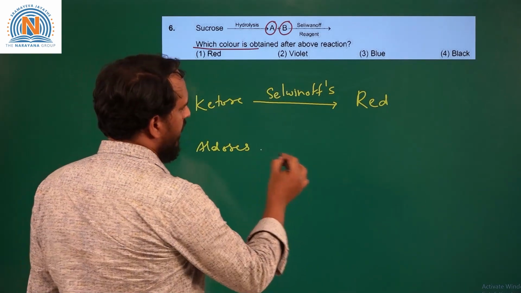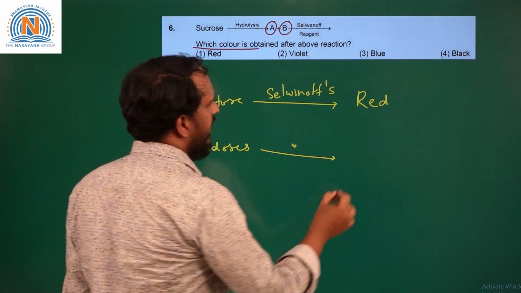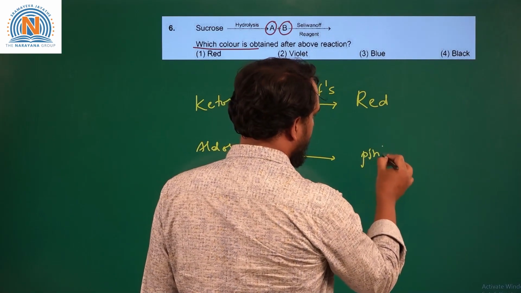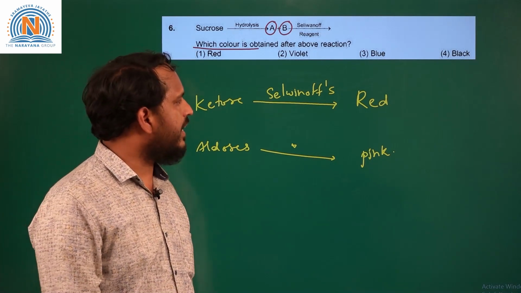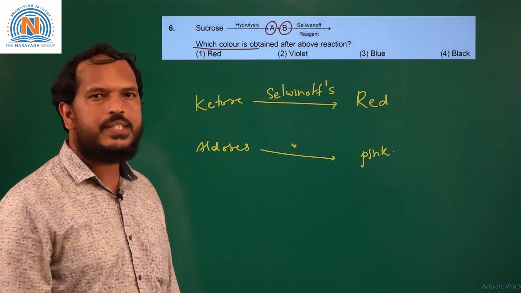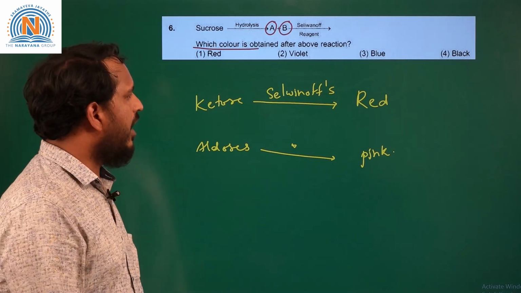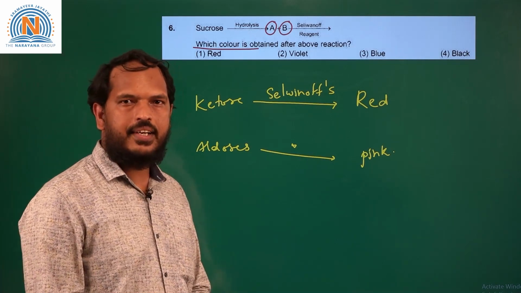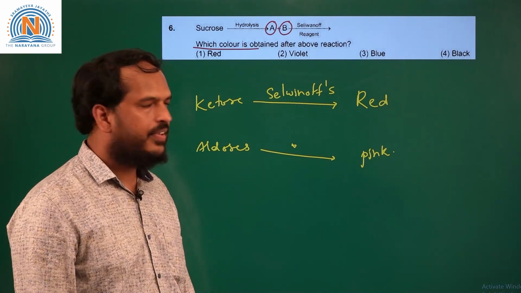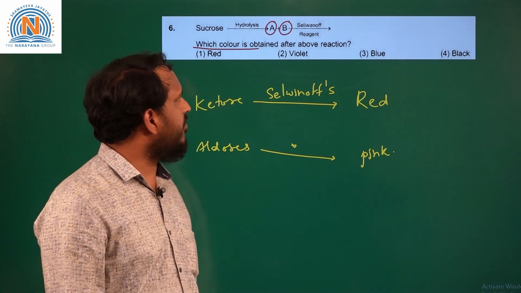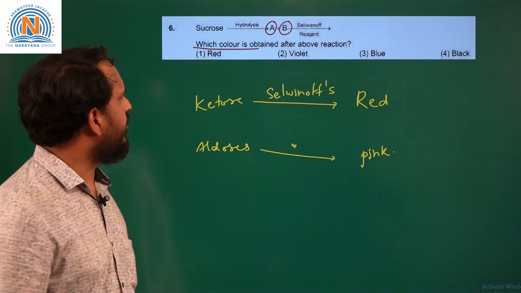Aldoses, when Selivanov's reagent is added, will produce a pink color. The difference is ketose will give this red color instantaneously because it undergoes dehydration easily and forms a furfural derivative, which further reacts with resorcinol in the presence of an acidic medium to give a red colored compound.